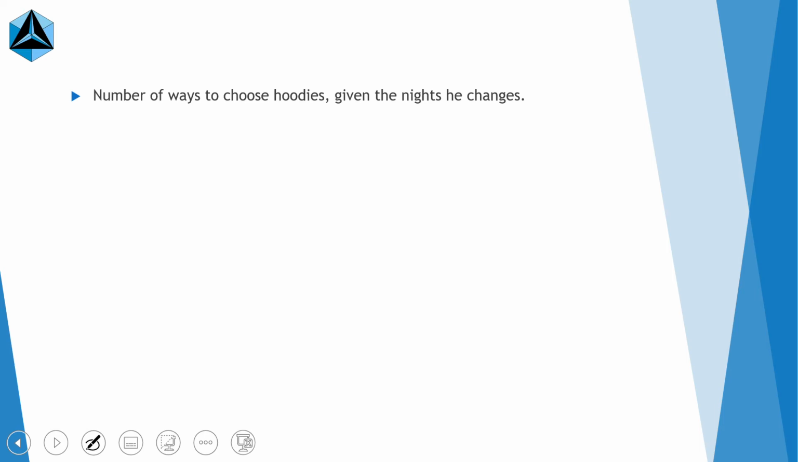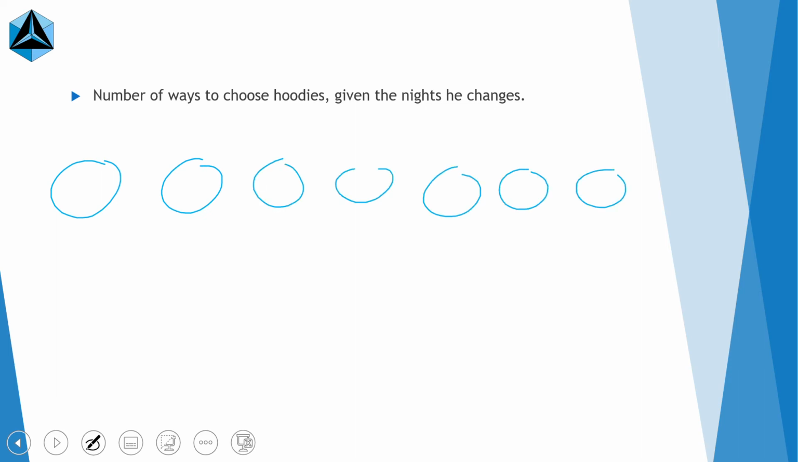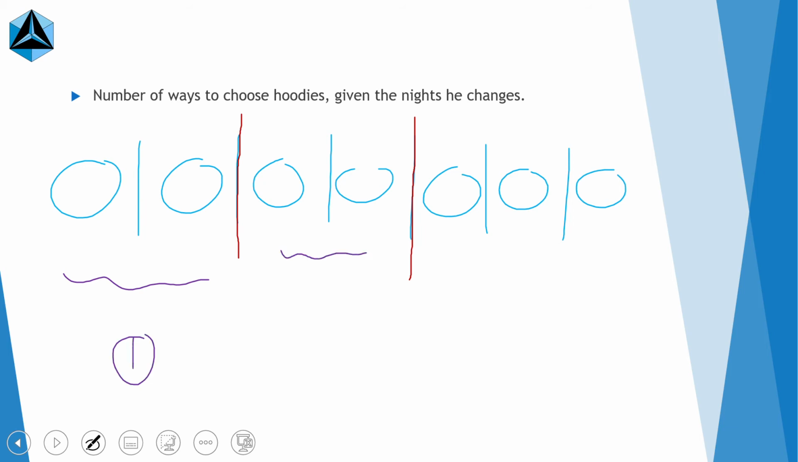So now let's find the number of ways to choose his hoodies given the nights he changes. Going back to our very rough diagram, for each of the 6 choose 2 ways, we want to find the number of ways he can choose a hoodie. Let's pick 2 arbitrary nights that he changes his hoodie, say this night and this night. So in these 2 days he wears 1 hoodie, on these 2 days he wears another, and on these 3 days he wears a third.